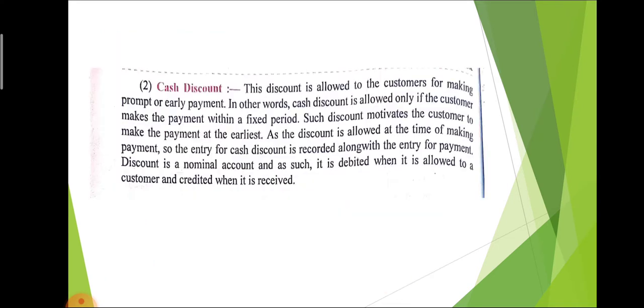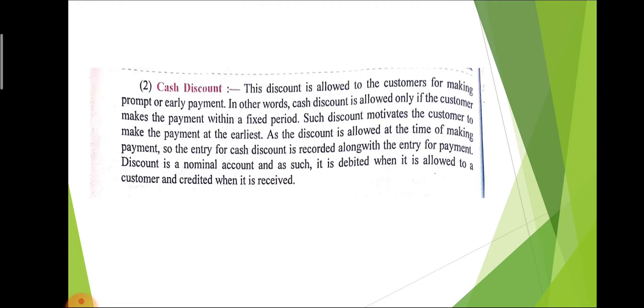Then cash discount. Cash discount is allowed to the customer who is making the payment in cash. It means that trade discount is given to everyone, whether the transaction is in cash form or in credit form. But cash discount is given to the customer who is paying for the goods in cash form. So that is the basic difference.